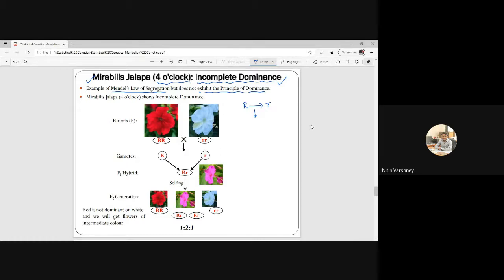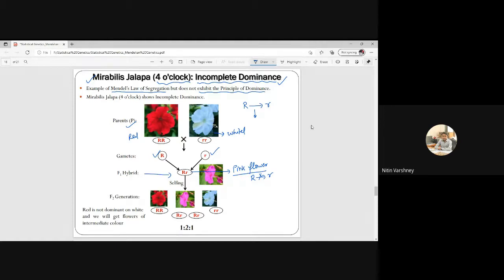So these are my parents: capital R, this is a red flower, and this other parent is a white flower. Now I will take the gametes, capital R and small r, and cross both of them. Then we get the F1 hybrid, capital R small r. This will be a pink flower. It means there is no dominance. Capital R is not dominant over small r. That's why we are getting a different color flower.